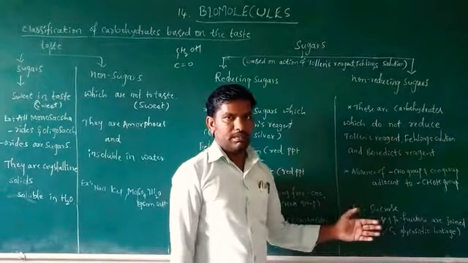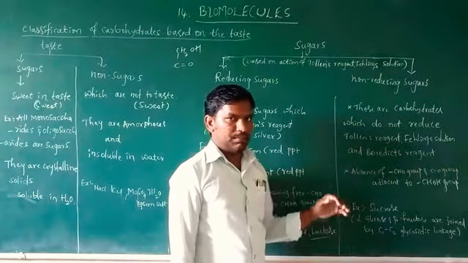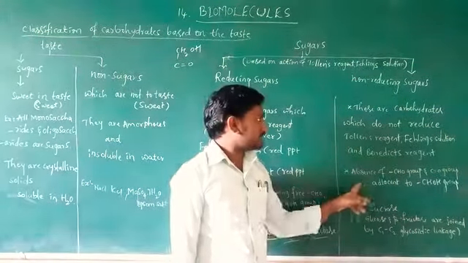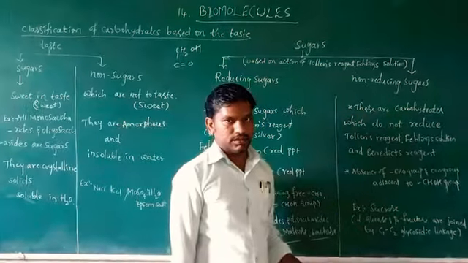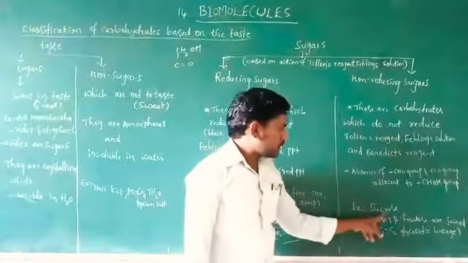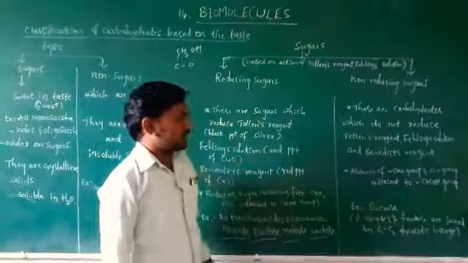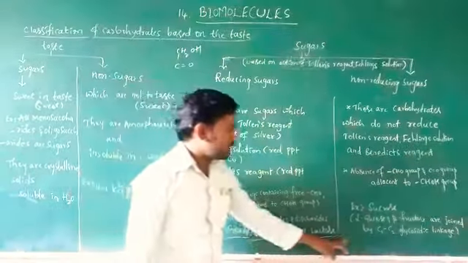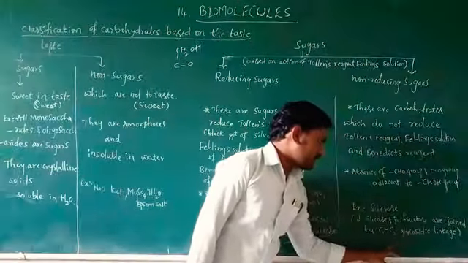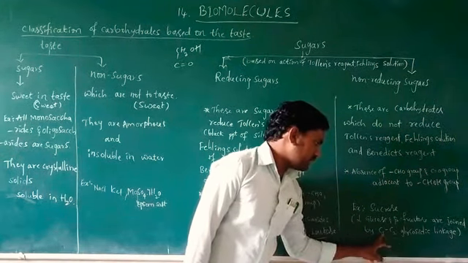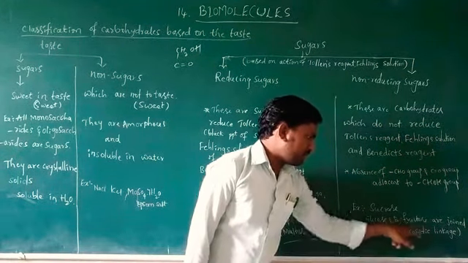There are no alpha and beta forms; they do not exist in non-reducing sugars. So sucrose is an example of a non-reducing sugar. They form a glycosidic linkage, a glycosidic bond between C1 of glucose and C2 of fructose.